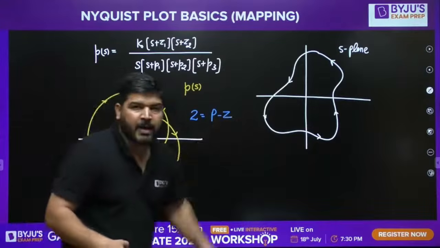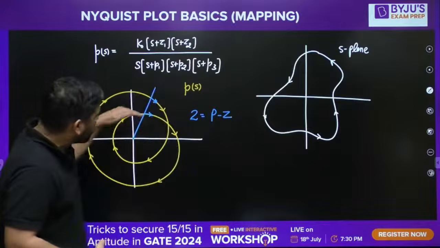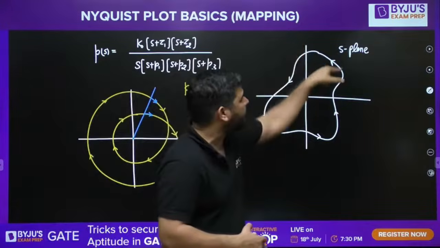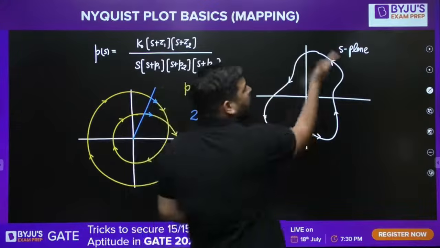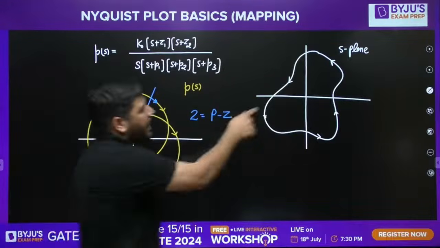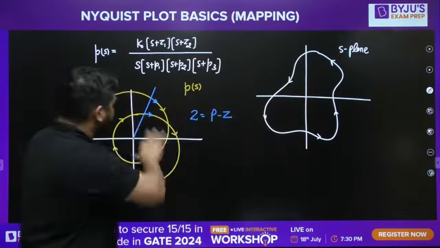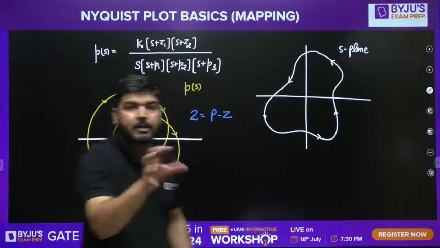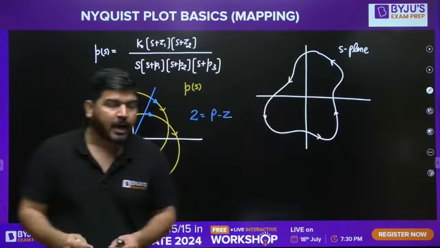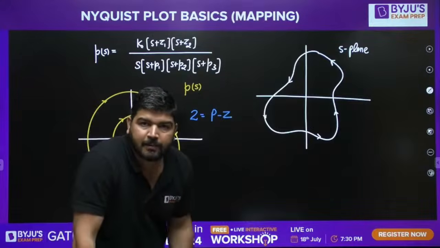Why have you used P minus Z? Because the encirclement of the origin is 2 and it is opposite to the S-plane contour. This S-plane contour is clockwise, you can see, and the encirclement is anti-clockwise. Since it is opposite, that's why you have to use this P minus Z formula. It means 2 has to be P minus Z.